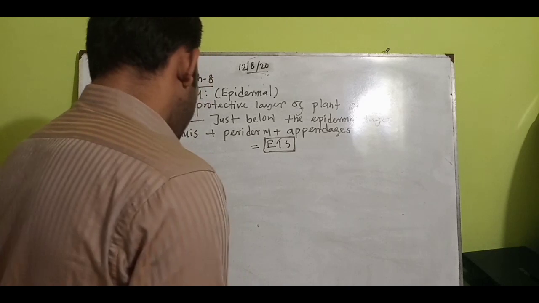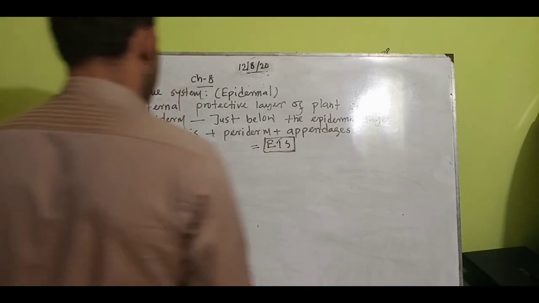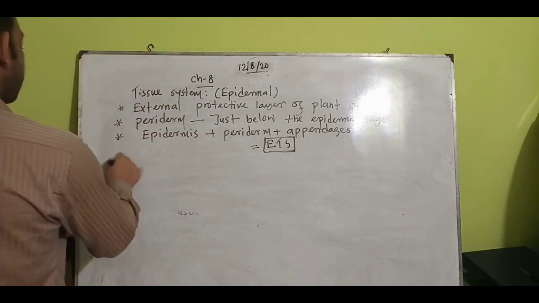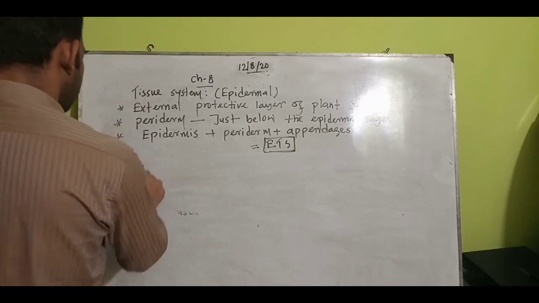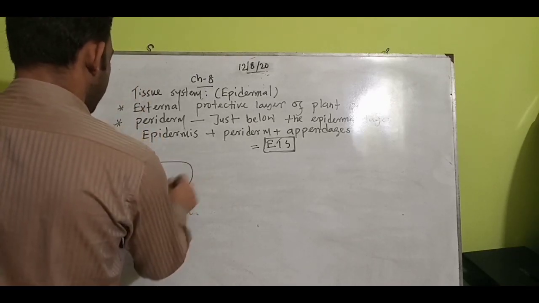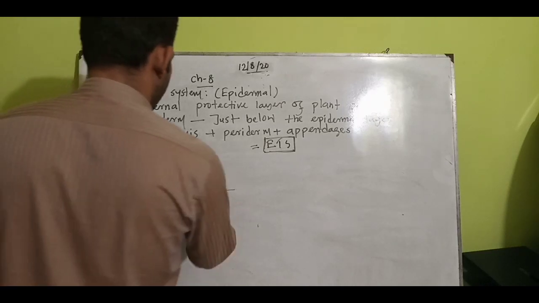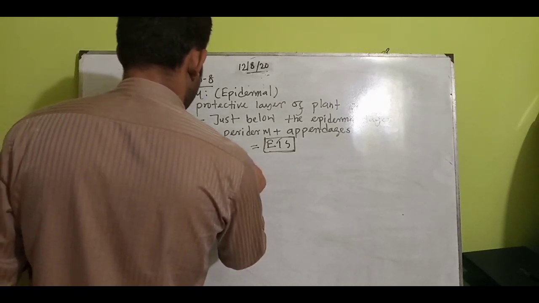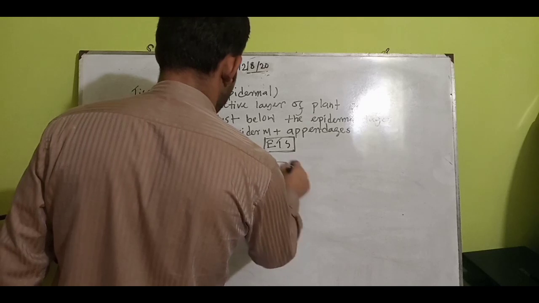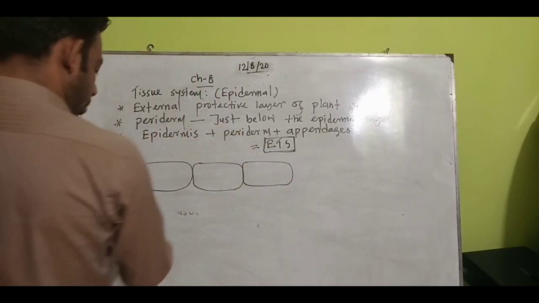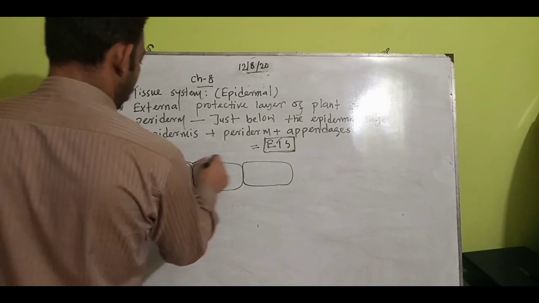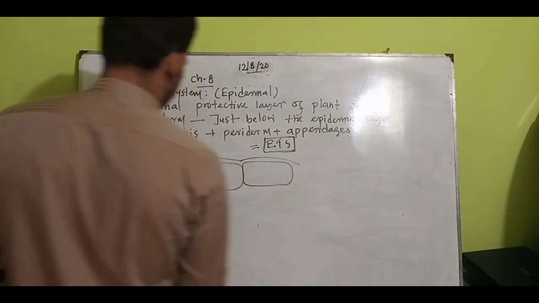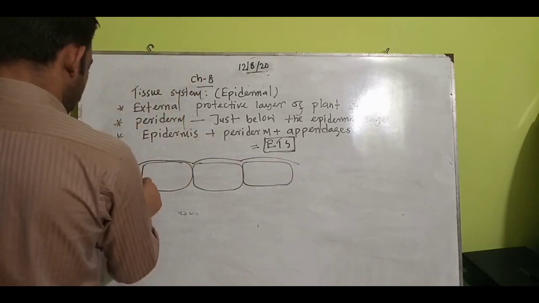Okay, so to understand about the epidermis or epidermal layer, at that time we will try to draw a figure like that. Suppose this is a cellular part, and we have seen a thick membrane outside it.